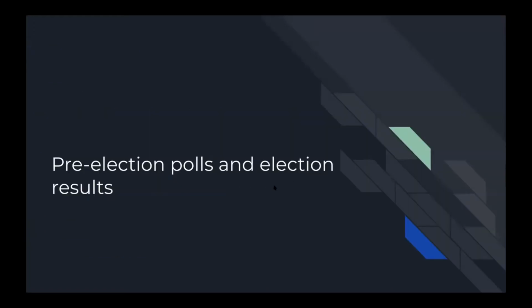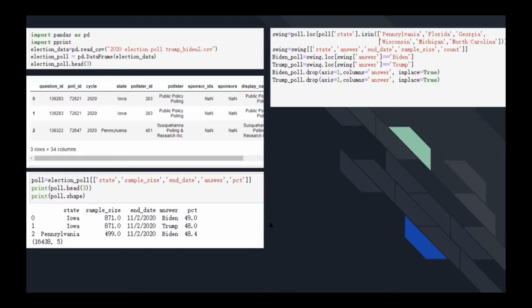Hi guys, I'm Huayu and I'm going to talk about the pre-election polls and election results. We first found the data about the election poll, and the data has 34 columns. We only focus on the following columns: state, sample size, end date, answer, and percentage. Then we would like to investigate what happened among the swing states. Here we choose Pennsylvania, Florida, Georgia, Wisconsin, Michigan, and North Carolina.